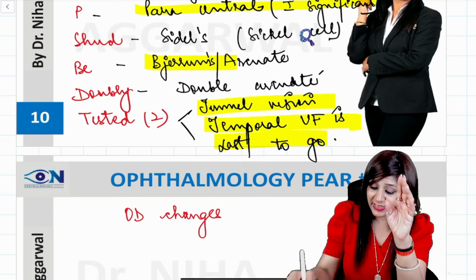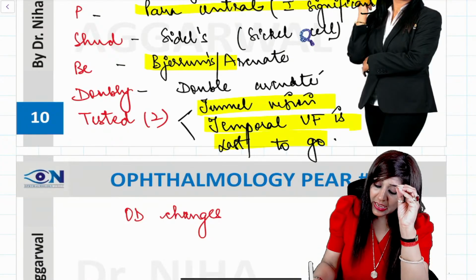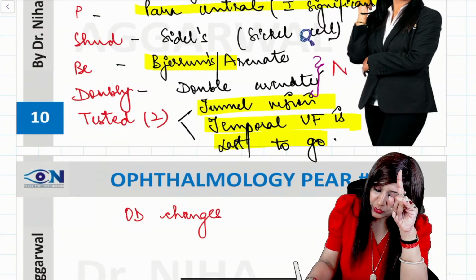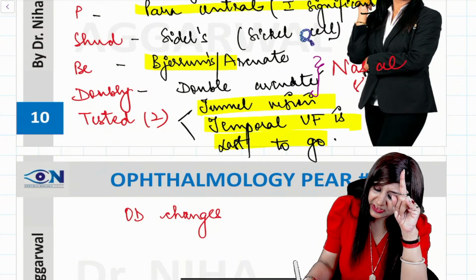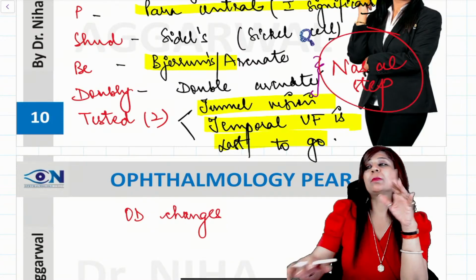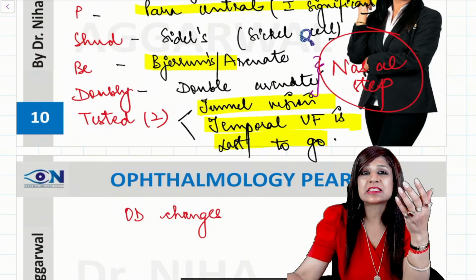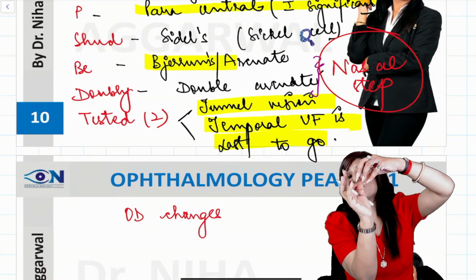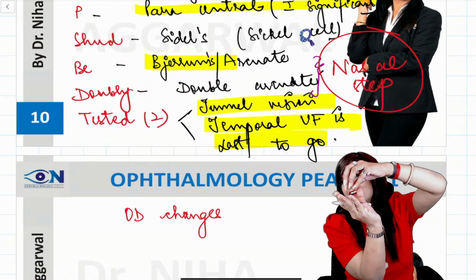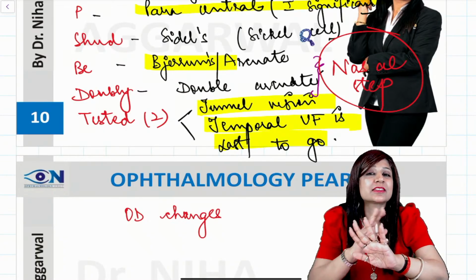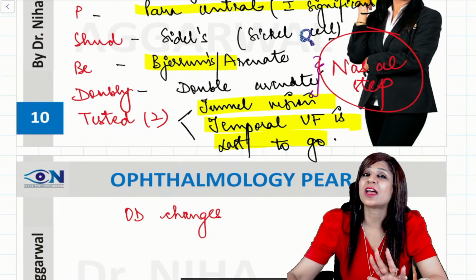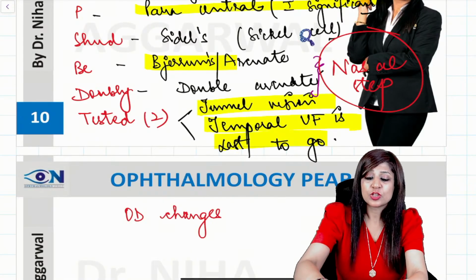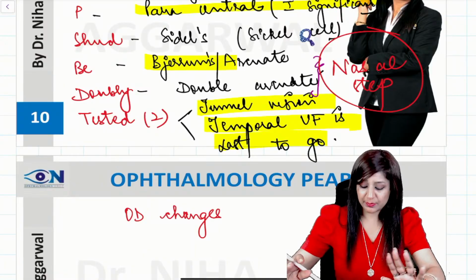And last but not the least, guys, because of arcuate and double arcuate we have the nasal step, Roenne's central nasal step. So I know most of the people panic listening to the nasal step. Ma'am, what is this nasal step? So there is arcuate and there is double arcuate. So you can always jump from a smaller arc to a larger arc. That is a nasal step. It is nothing in itself. It is just the unequal contraction of the horizontal arcs. That's it. Nothing much. So don't confuse. Don't panic about it.